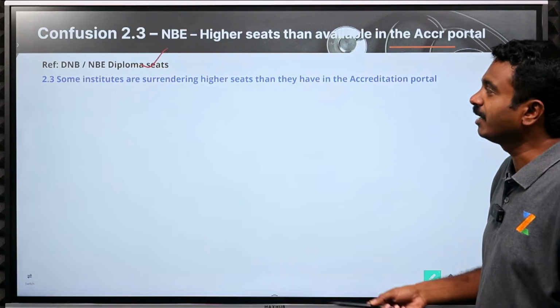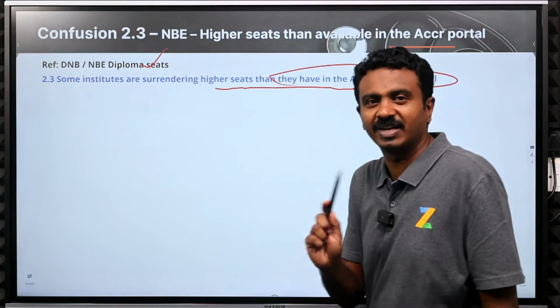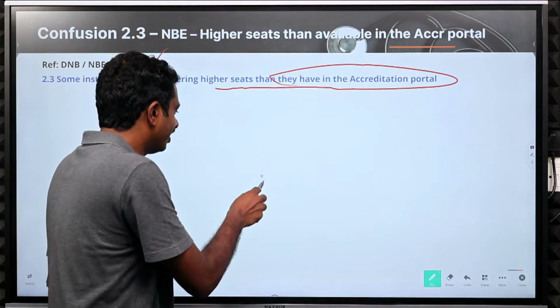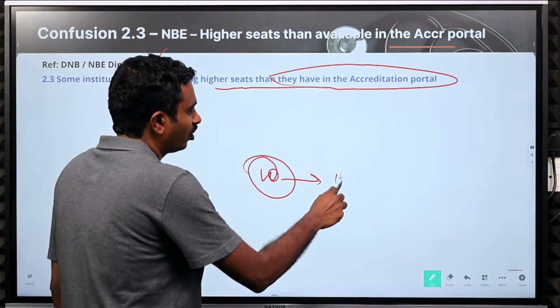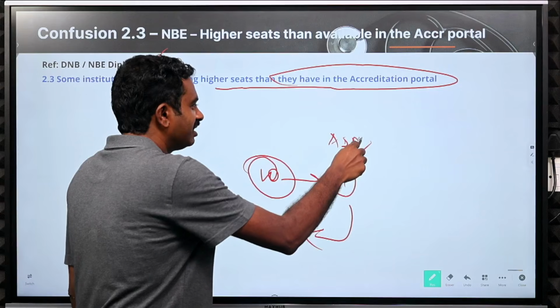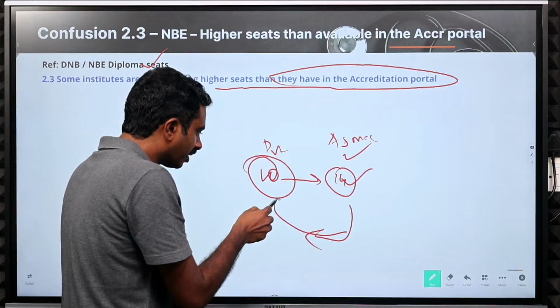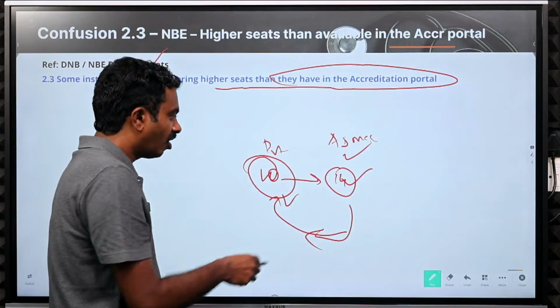Next, some institutes are surrendering higher seats than they have in the accreditation portal. This can never happen, right? Like I have only accreditation for 10 seats. If I surrender 14 seats and 14 people come in, everything is allotted in All India. MCC itself, private institute, all 14 seats are allotted, but I have only 10 seats. Somebody comes in and joins me. All 14 are coming in.